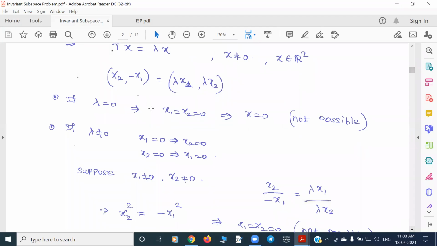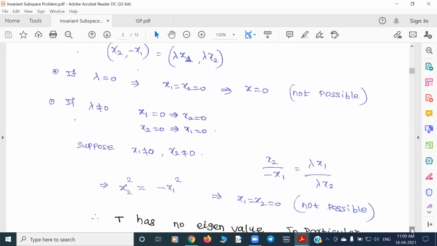Still in this case, x2 equals lambda times x1, and lambda times x2 equals minus x1. Now if you divide the two equations, lambda gets cancelled because lambda is a non-zero number, and x1 and x2 are non-zero numbers, so I can divide. Then x2 squared equals minus x1 squared.